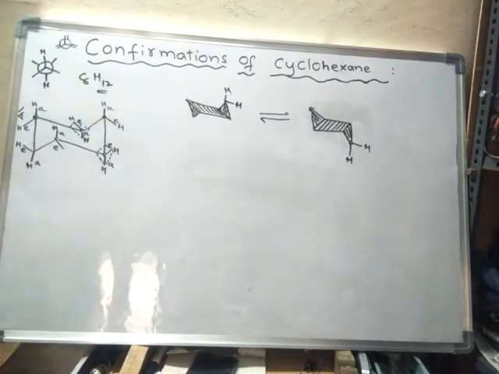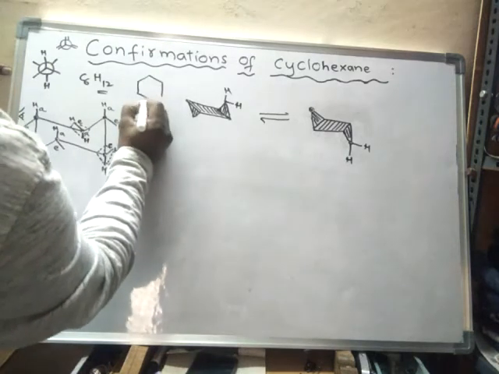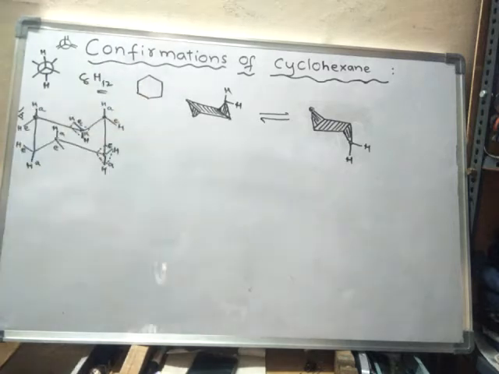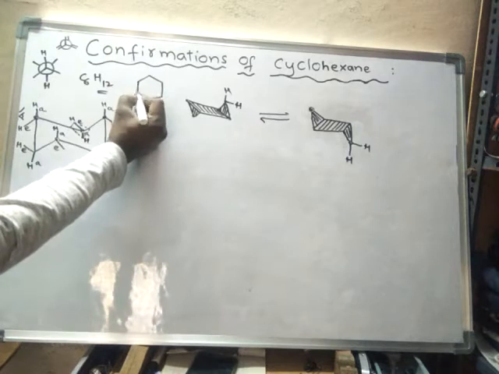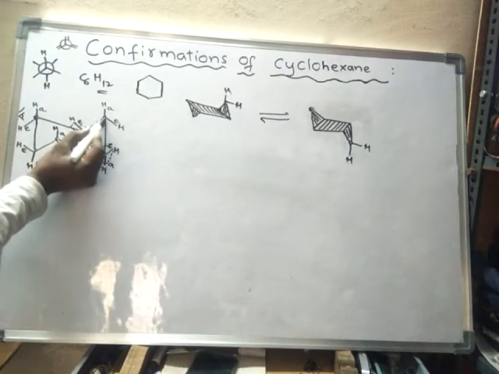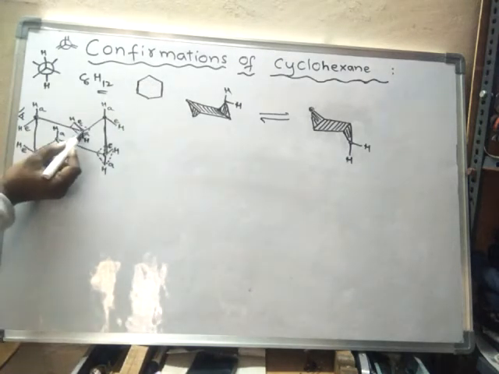See, if you see the Newman projection, actually this is cyclohexane. It appears to be planar, but actually it is not a planar structure, because see these two, and one will be like this.